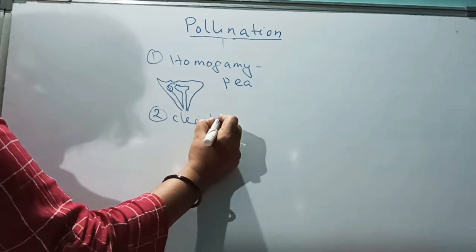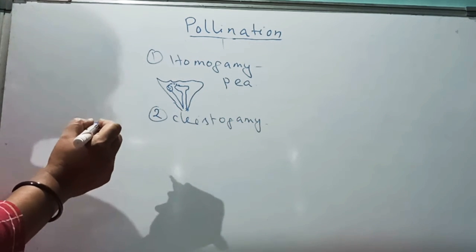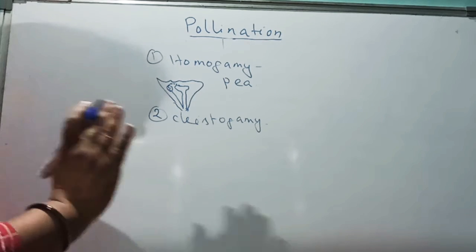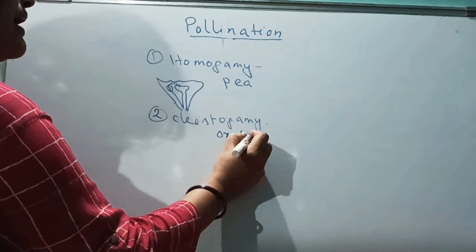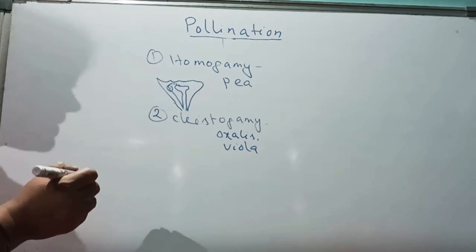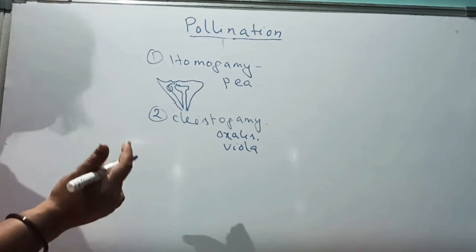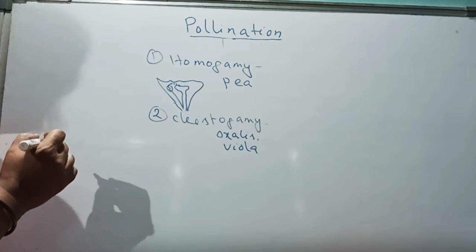Next, cleistogamy. What is cleistogamy? Cleistogamy means some flowers never open in their lifetime. They never open. Examples are oxalis and viola. They never open in their lifetime, so they are bound to be self-pollinated. They have no other alternative. Cleistogamy.